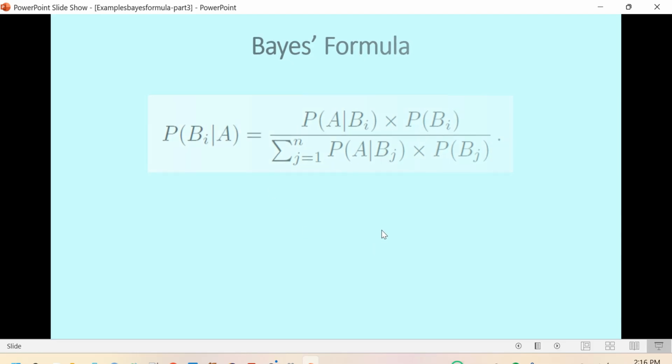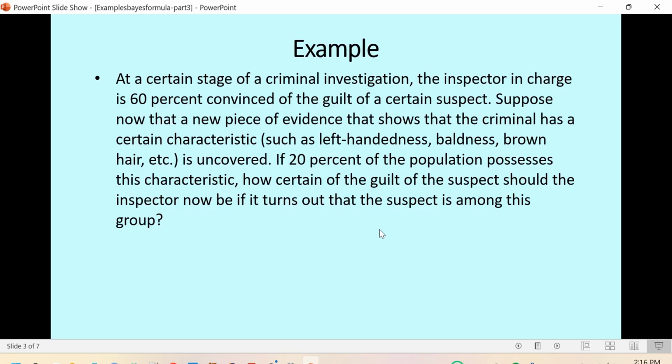Next we will show an example about a criminal, because in the case of sentencing a criminal, there is a very typical application of conditional probability and the Bayes formula. For a criminal, we usually have a prior probability of whether he is guilty or not. But during the investigation, we may have additional information in favor of the person being guilty or not. Then we can update the probability of he is guilty or not.